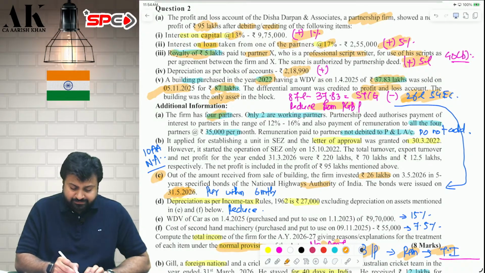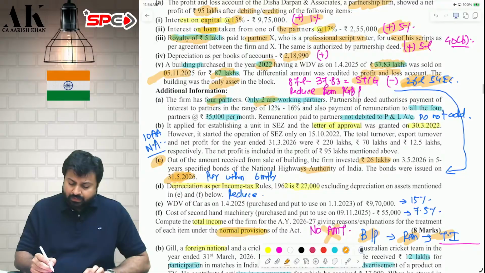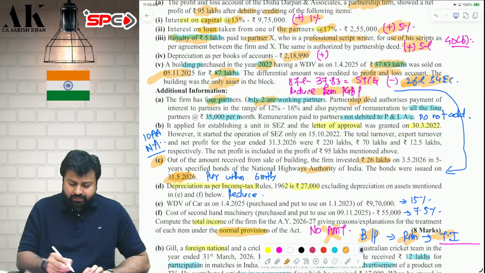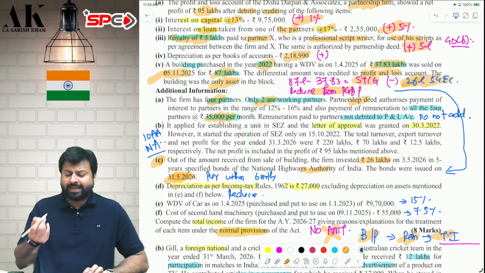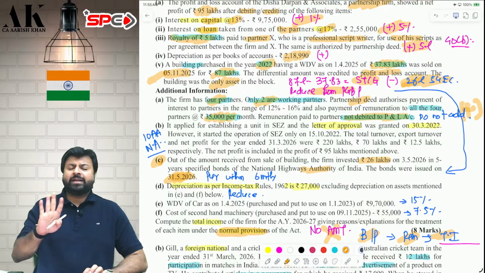Then there are 4 partners. Only 2 partners are working partners. Be careful while computing the remuneration. Partnership deed authorizes the payment of interest and remuneration. Remuneration is 35,000 rupees per month. This is the actual remuneration. Remuneration is not debited to P&L. Great. If it would have been debited, we would have added back. Now, because it is not debited, we do not add back.